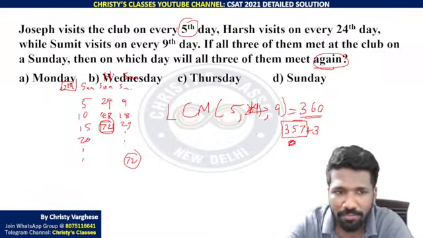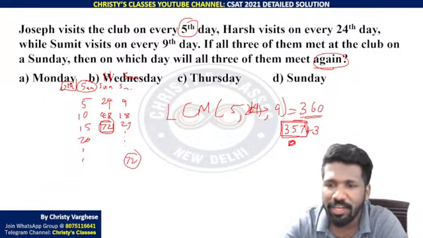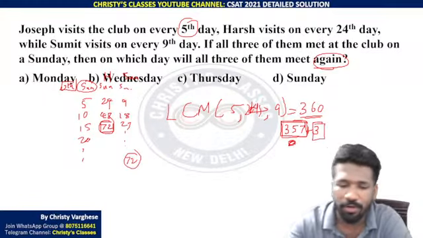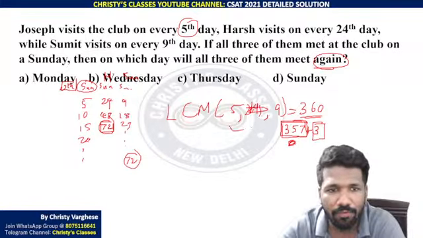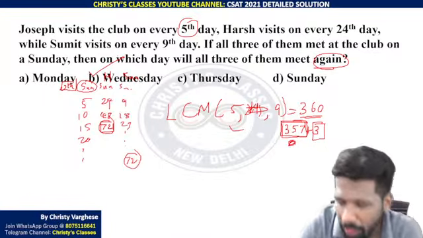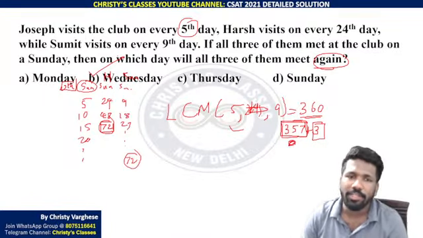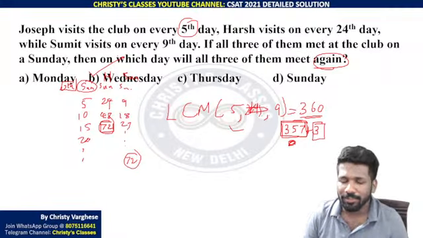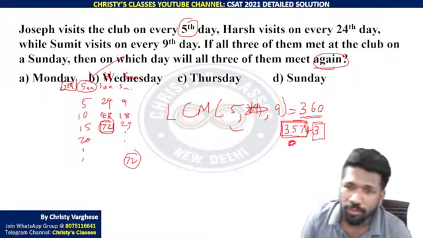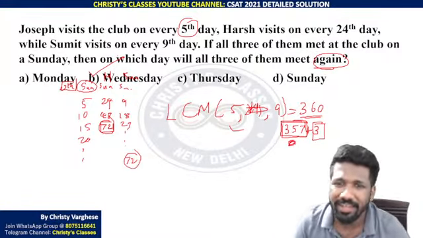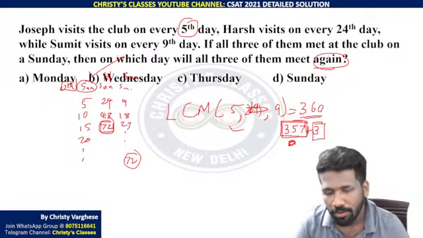That is the logic. If the 0th day is a Sunday, the 7th day is again a Sunday, the 14th day is again a Sunday, the 21st day too, up to the 357th day, which is also a Sunday. From Sunday, 3 days forward: Monday, Tuesday, Wednesday. So Wednesday is the answer. All of you understood? It's a hybrid question. The Numbers chapter and a calendar problem are asked together. Good question. Not very difficult, but you have to find the LCM very fast and then use the concept of odd days, which is why it was a little time consuming. All of you clear?